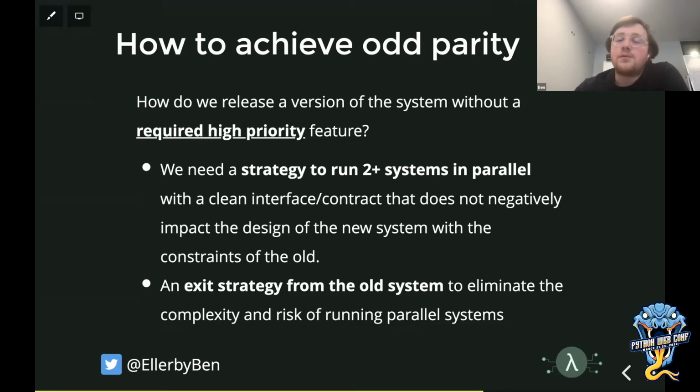So one important thing is that when we're designing a new system, and we're going to run that in parallel, so there's going to be interaction between the old system and the new system, we need to make sure we don't negatively impact the design of the new system with the constraints of the old system. The other thing we also need is an exit strategy where we can actually turn off the old system. And this eliminates a lot of the complexity of running two systems in parallel.